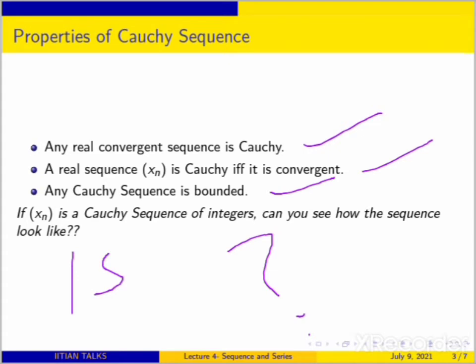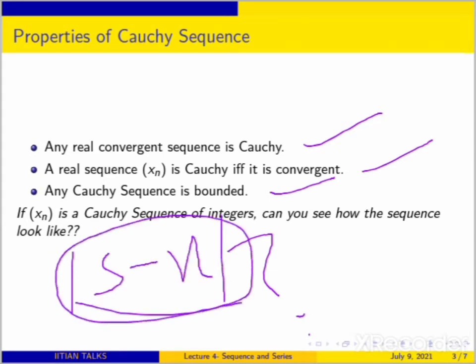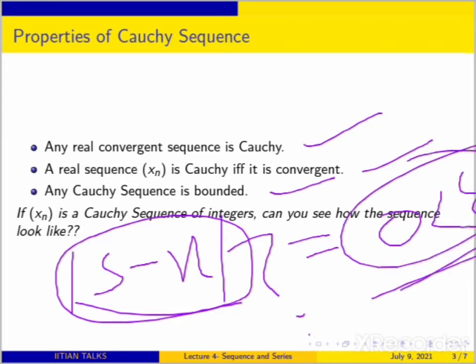Suppose s is the first term and the second one is n, then you will see the difference between them is basically zero, right? You can't make it less than epsilon unless the difference is zero. So the sequence is eventually going to be constant.